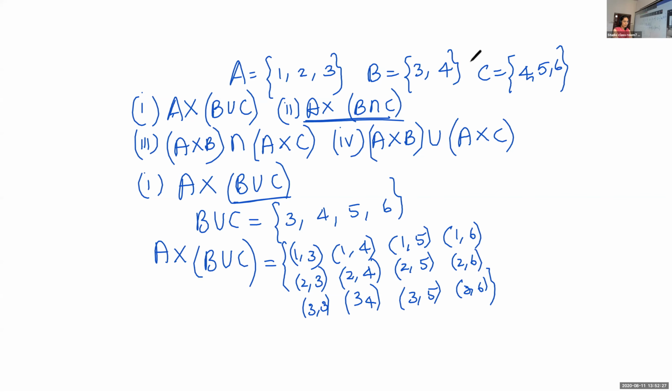First find B intersection C. Then take the cross product. B intersection C is the set {4}. Okay, correct.